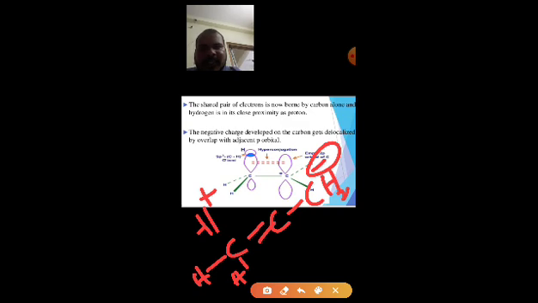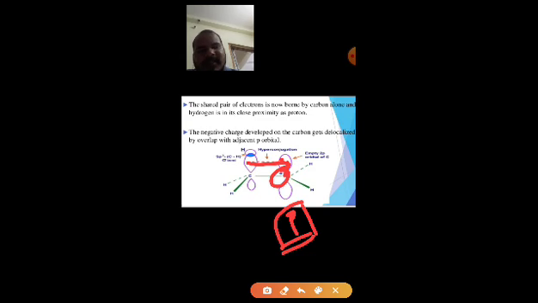The shared pair of electrons will be borne by this carbon only, so they will be accommodated by this carbon, and hydrogen exists as a proton, H plus, in close proximity of this carbon.